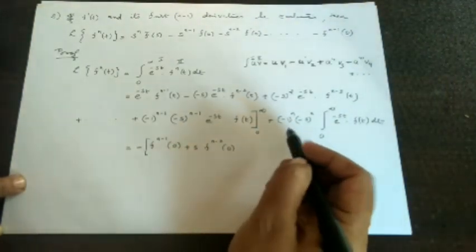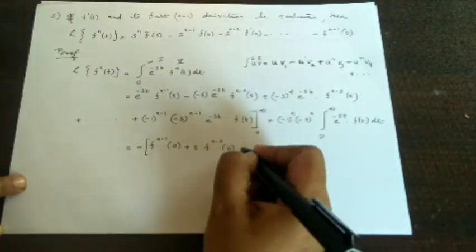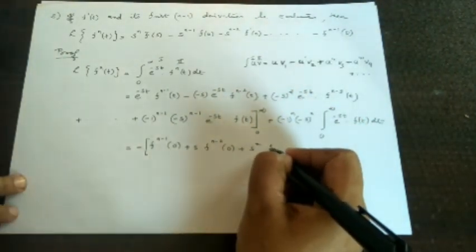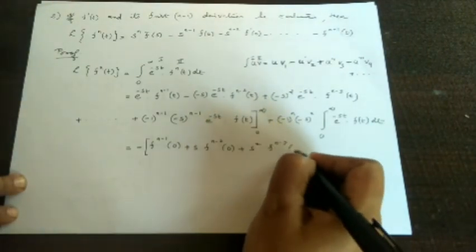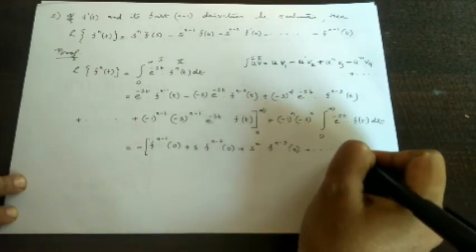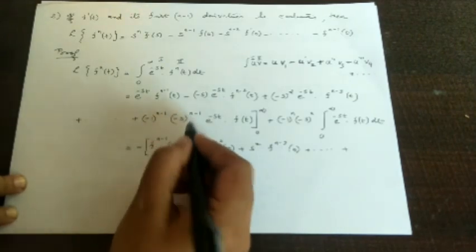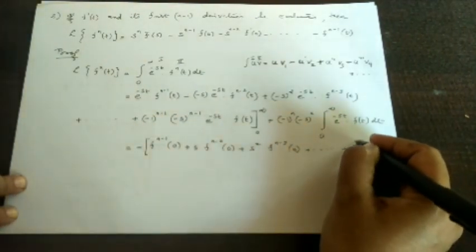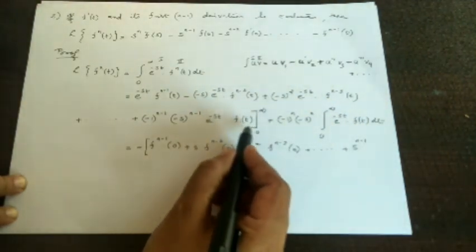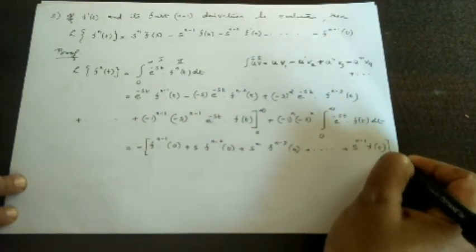Then applying 0 to the third term we get minus s the whole square is plus s square, e raised to minus 0 is 1, f^(n-3)(0). Then plus, etc. Here we have the term minus 1 into minus s, that is s raised to n minus 1, e raised to minus 0 is 1, f(0). Now closing the bracket.